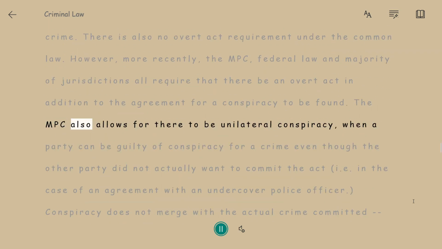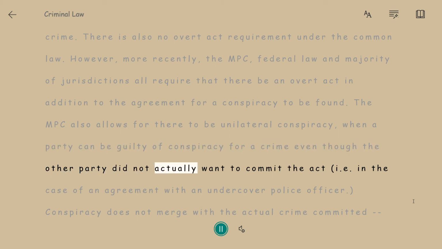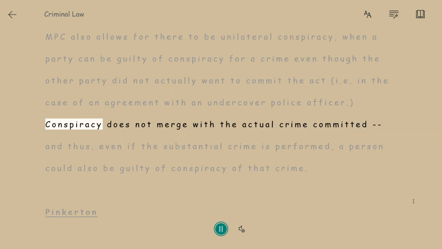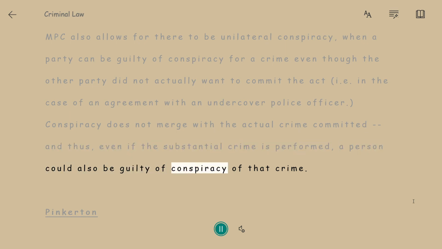The MPC also allows for there to be unilateral conspiracy, when a party can be guilty of conspiracy for a crime even though the other party did not actually want to commit the act, i.e. in the case of an agreement with an undercover police officer. Conspiracy does not merge with the actual crime committed, and thus, even if the substantive crime is performed, a person could also be guilty of conspiracy of that crime.